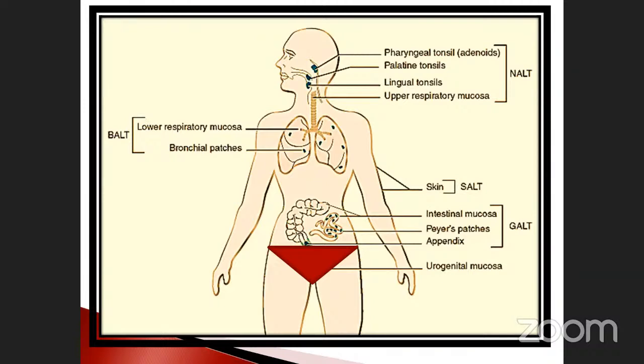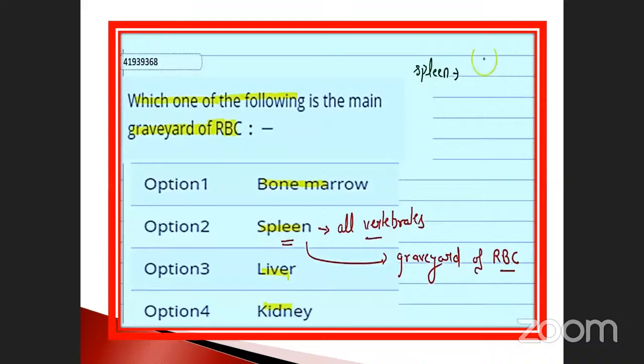Go to the next one. Here the question is, which of the following is the main graveyard of RBC? Already we discussed that. Bone marrow is not the graveyard of RBC. Spleen is the answer. The graveyard of RBC in all vertebrates is the spleen, one of the secondary lymphoid organs. Note it down. Liver is not it, and kidney does not come under this category. So this is the important one.